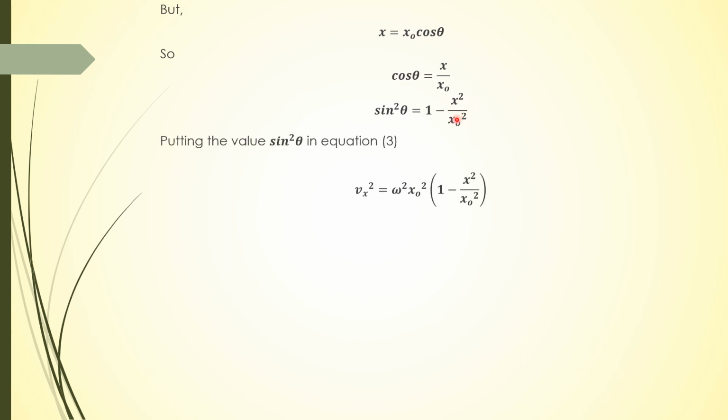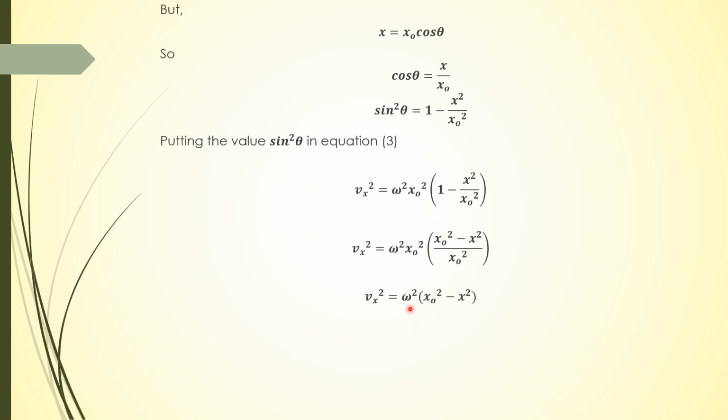Now putting the value of sine square theta in equation number 3, equation 3 changes to Vx square is equal to omega square x naught square into 1 minus x square upon x naught square, or we can write it as Vx square is equal to omega square x naught square into (x naught square minus x square) upon x naught square. So this x naught square will cancel.